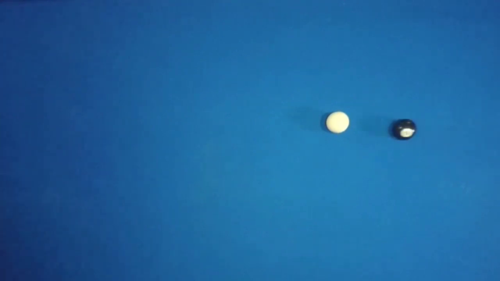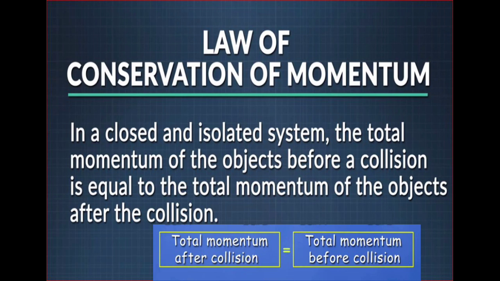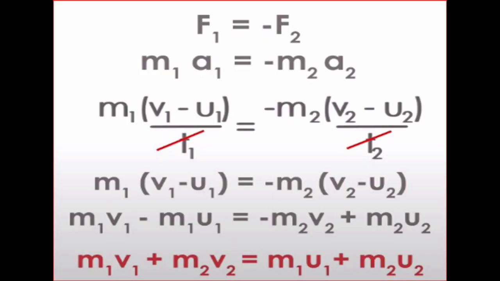Now the law of conservation of momentum can be stated as: in a closed and isolated system, the total momentum of the objects before a collision is equal to the total momentum of the objects after collision. Now, in all cases, the masses of the two objects which are colliding are not equal. So we need to derive a general equation, and also we will prove the law of conservation of momentum, that is, the initial and final momentum are the same.